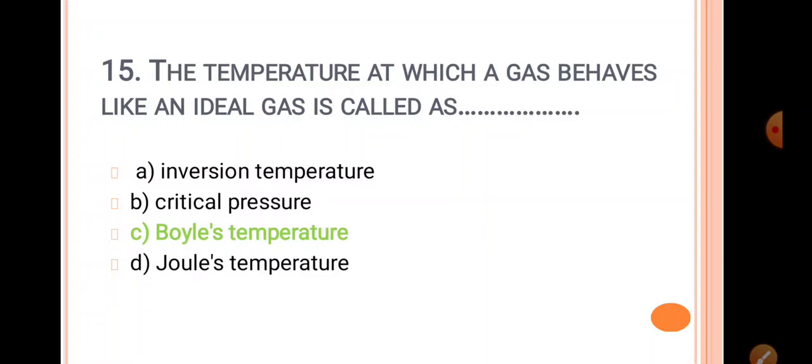So what is the question? The temperature at which a gas behaves like an ideal gas is called. The temperature is related to Boyle's law. Hence the temperature at which a gas behaves like an ideal gas is called Boyle's temperature. So this is the answer, Boyle's temperature.